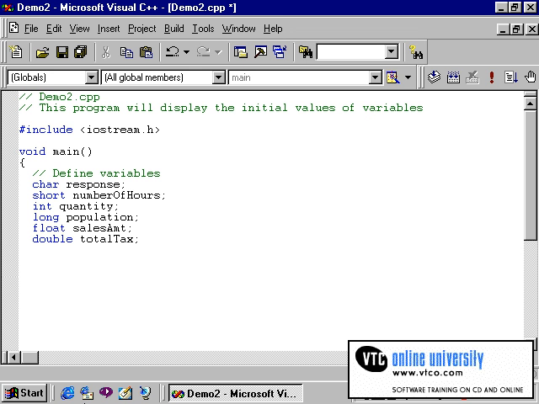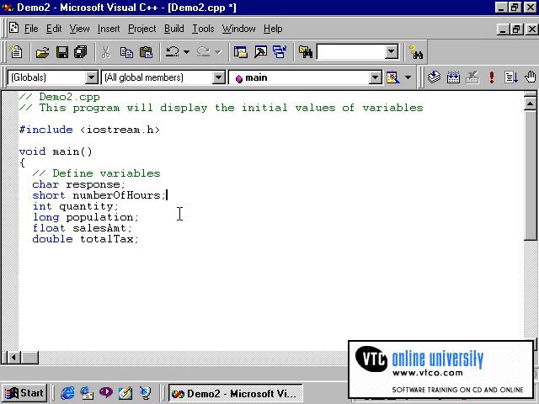We can observe this by running this sample program. As you can see, I have declared variables of type char, short, int, long, float, and double respectively. And I've given them appropriate names. Response is my type char, number of hours, type short, and so forth. Note the presence of the blue keywords to indicate that the data type words are in fact keywords or reserved words. The words response, number of hours, quantity, population, sales amount, and total tax are my made-up words.